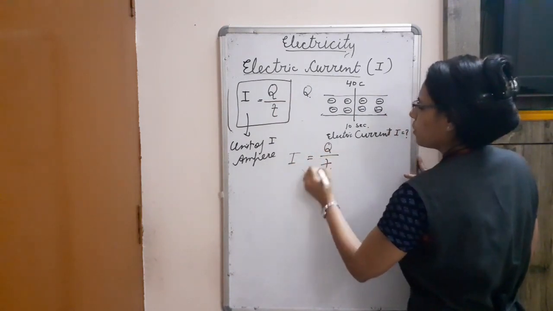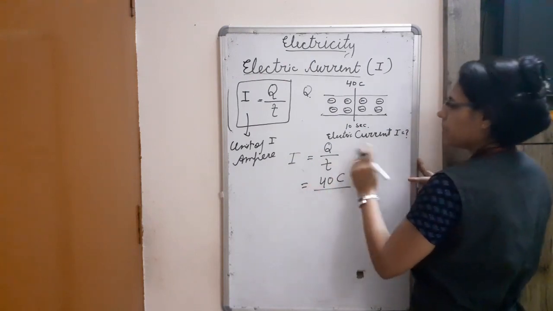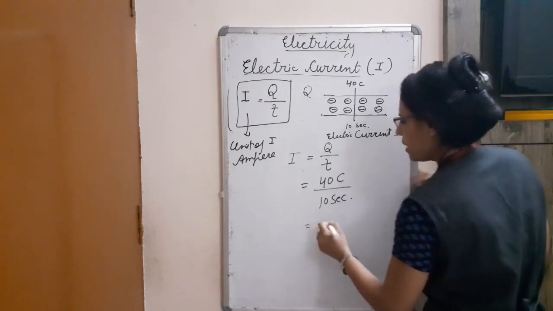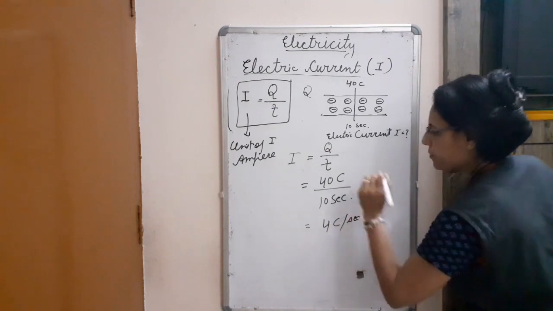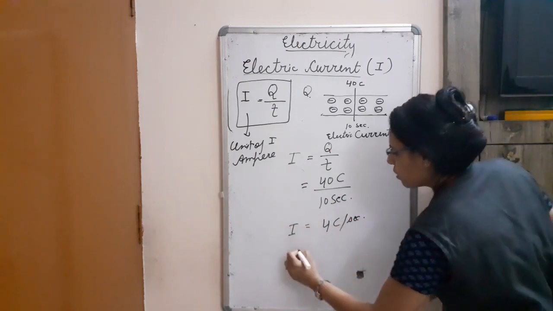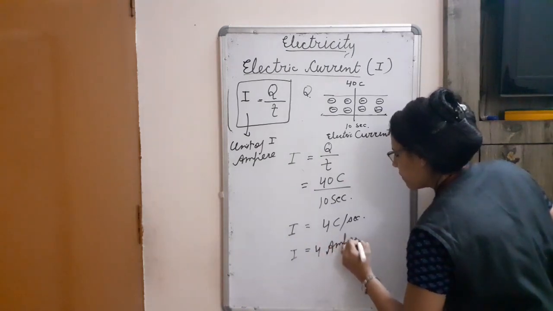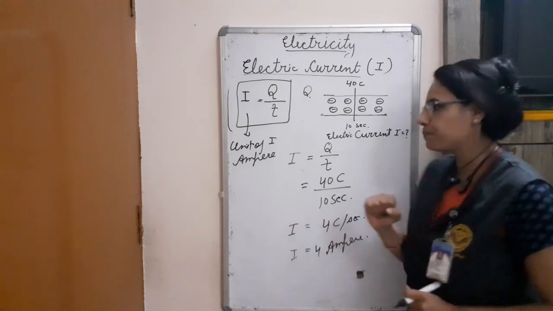I is equal to Q upon T. Q is given 40 coulomb. T is given 10 seconds. So what will be the value? 4 coulomb per second. That is I. Or we can write I is equal to 4 ampere. So this is the answer. It is very easy.